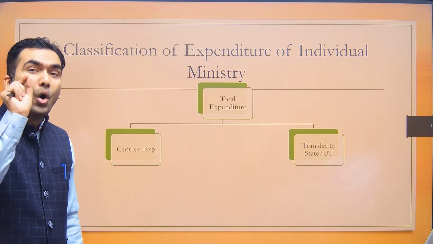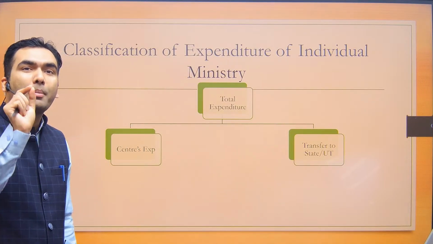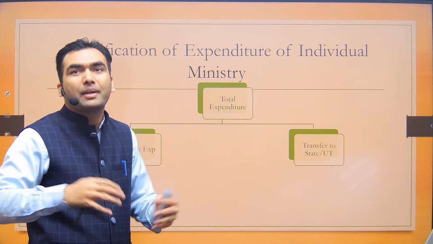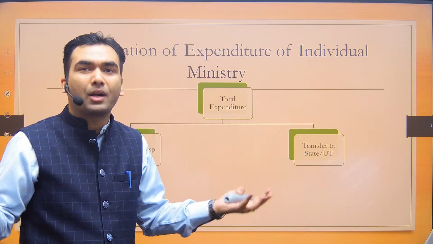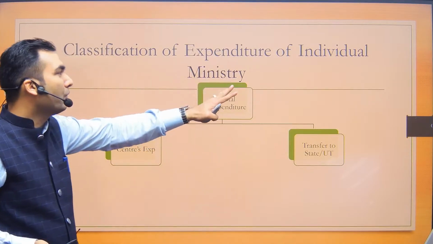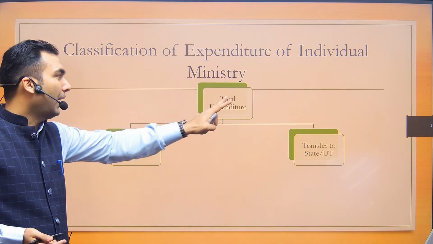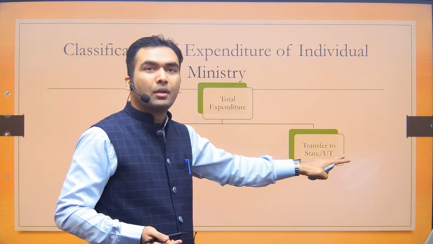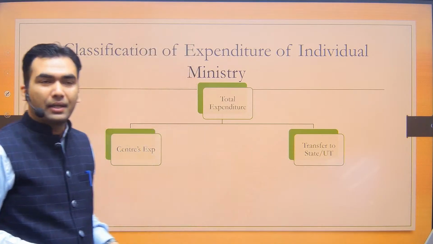And one more thing, all the central government expenditure would be part of expenditure by some ministry. It cannot happen that expenditure is happening which is not part of any ministry. So all expenditure would fall in the expenditure of some ministry, and the ministry can do it either on its own or by transferring it to the state or union territory.